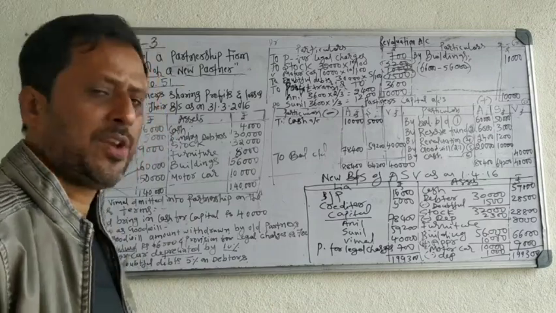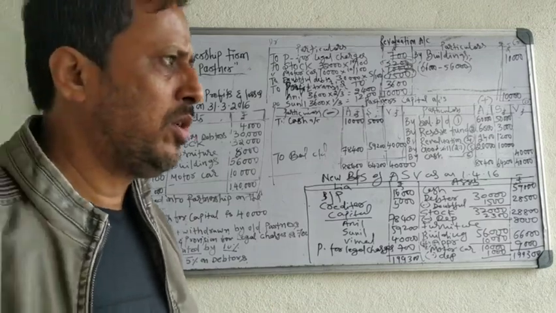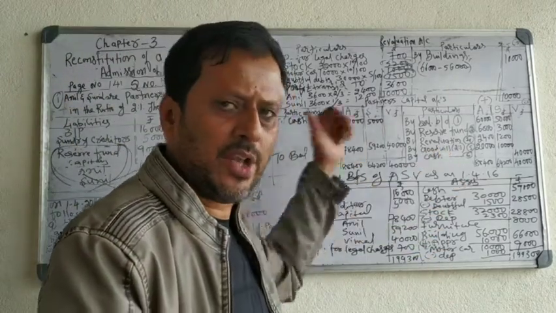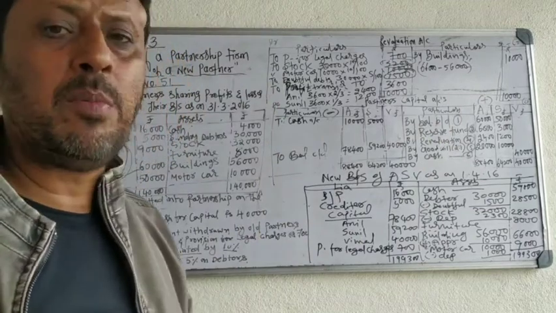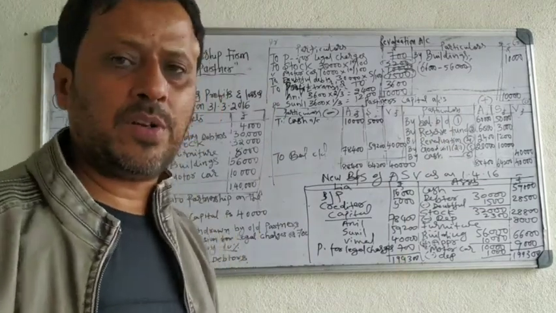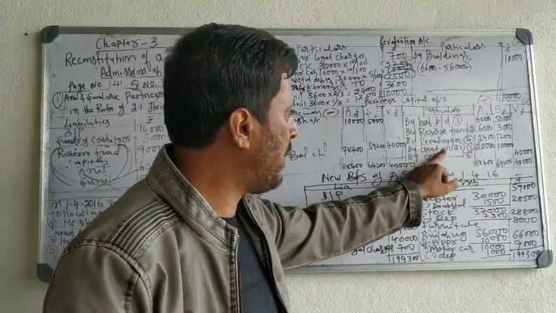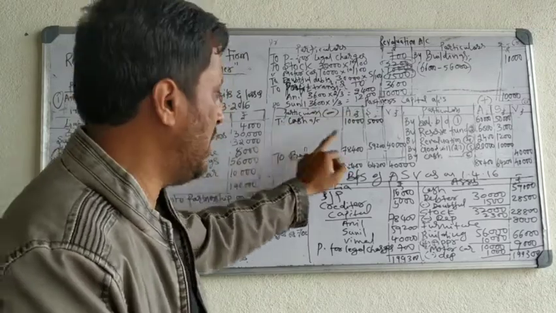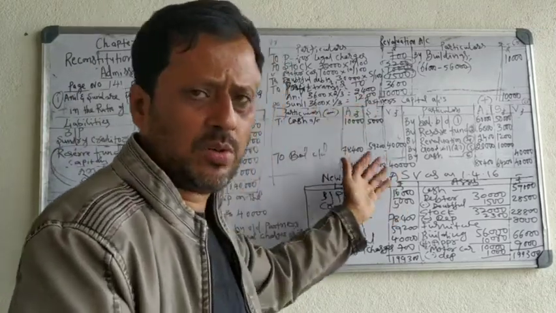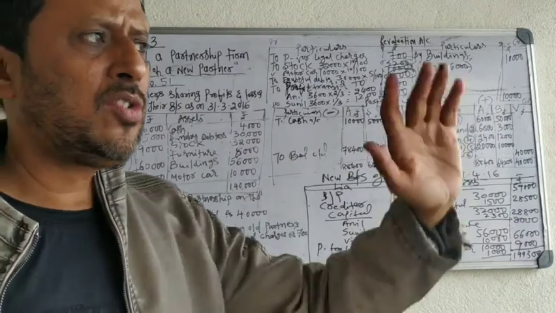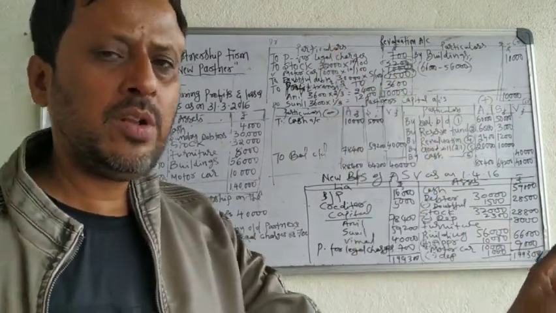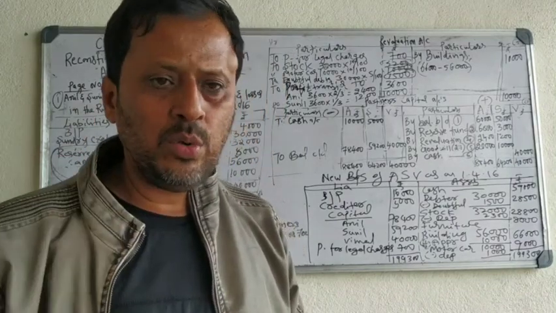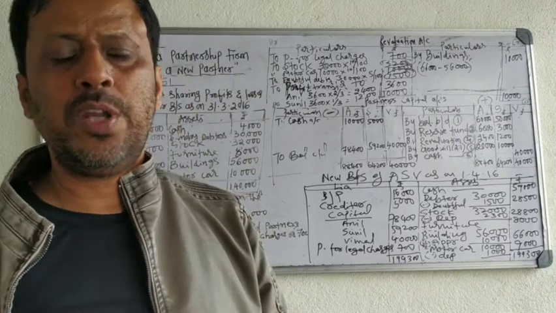So in this problem you have to learn about the treatment of goodwill. Very important. First problem, just the new partner brought goodwill: you have to show on the credit side and cash on the debit side. In the second problem, goodwill is brought by the new partner and withdrawn by old partners: 4 entries. Partner's capital account credit side, cash account debit side, partner's capital account debit side to cash, cash account by partner's capital account. Last class, goodwill treatment case number 1, goodwill brought by the new partner. Today's class, case number 2, goodwill brought by the new partner and withdrawn by old partners.